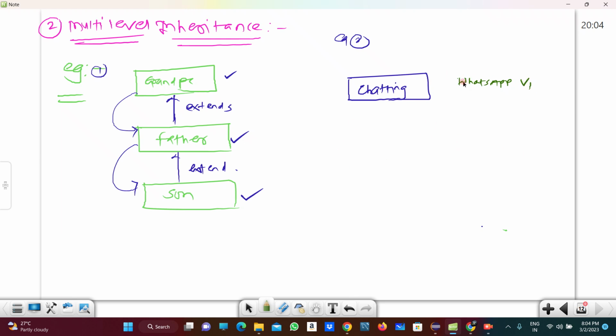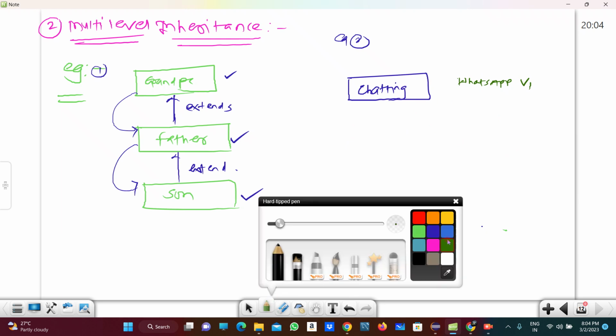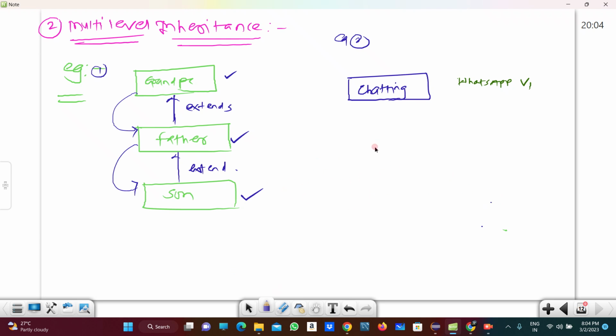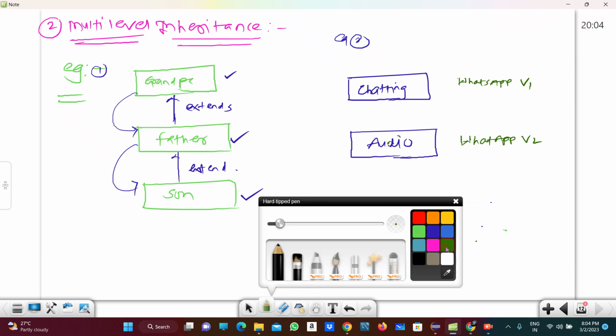But in the second version, WhatsApp added one feature, audio calling, in version 2. This is WhatsApp version 2. Audio calling feature is added by WhatsApp.